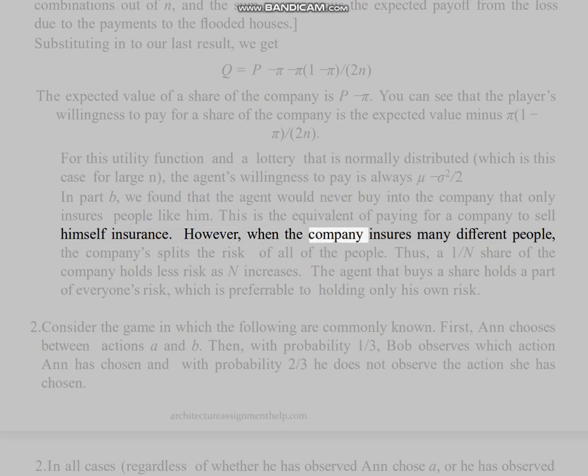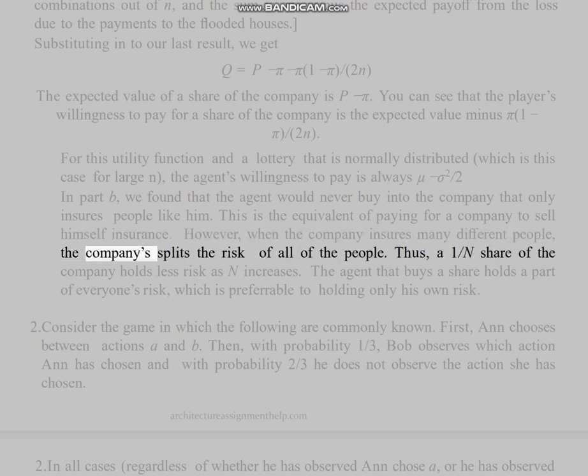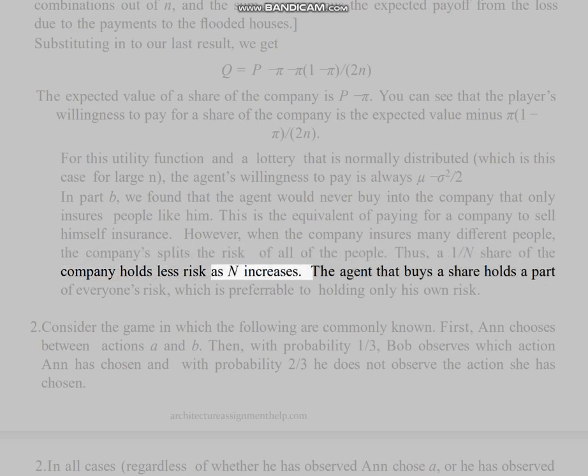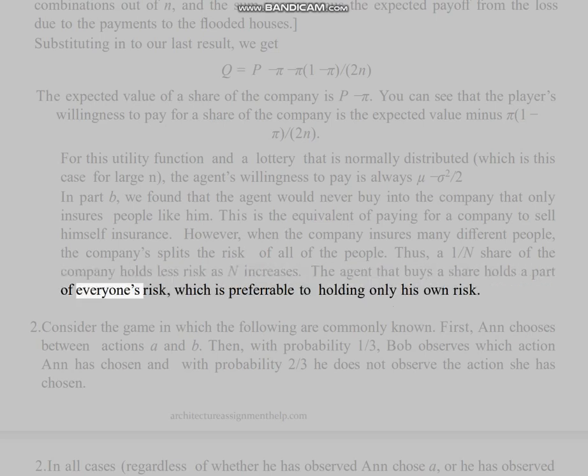However, when the company insures many different people, the company splits the risk of all of the people. Thus, a 1/n share of the company holds less risk as n increases. The agent that buys a share holds a part of everyone's risk, which is preferable to holding only his own risk.